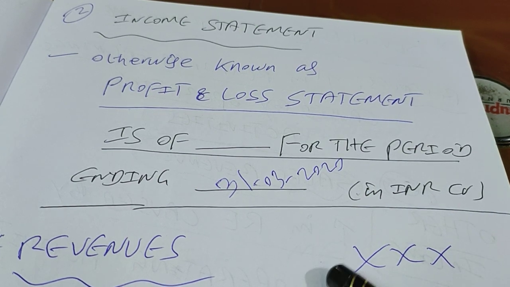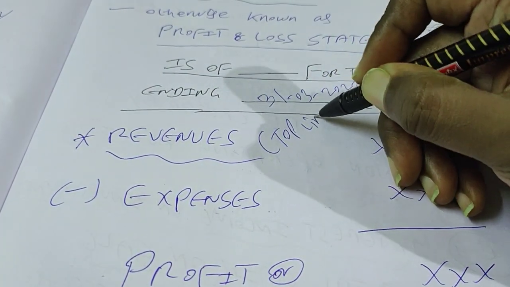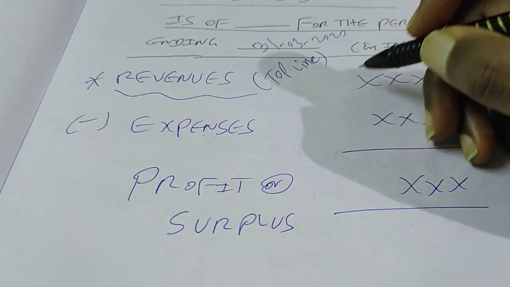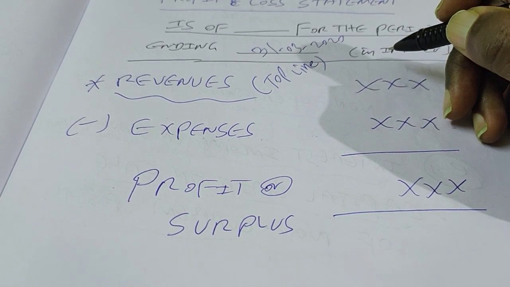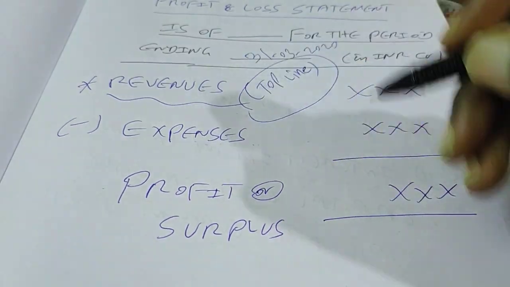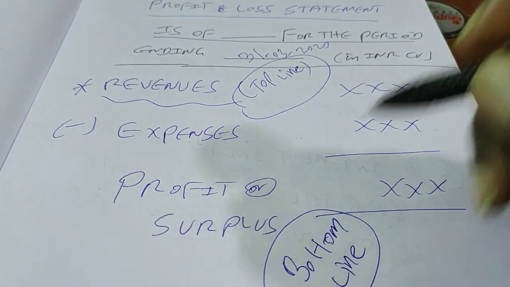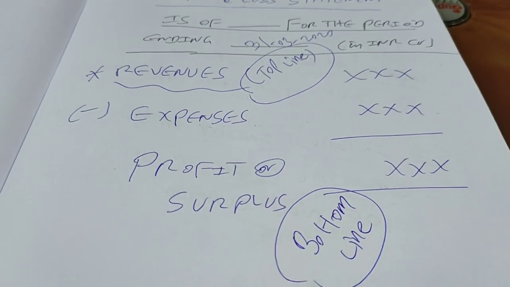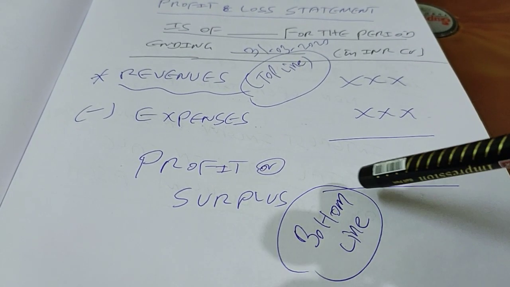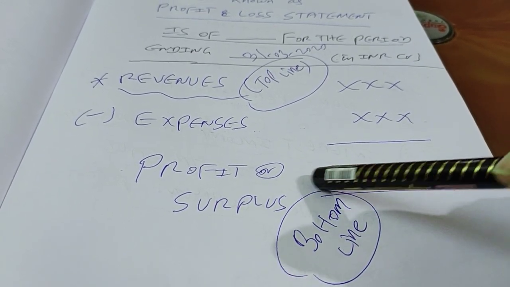So we have revenues here, which is otherwise known as the top line. For example, in newspapers you see news items saying that the top line of this company has increased by 20%, 50%, things like that. If we are talking about the top line, we have to definitely talk about the bottom line. That bottom line is nothing but PAT, profit. There are different variants of profit, we will be talking about that in future videos. Right now please make note of this: the bottom line refers to the last line item in your income statement.